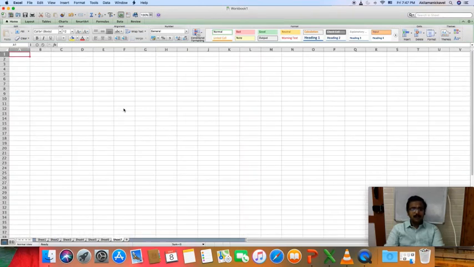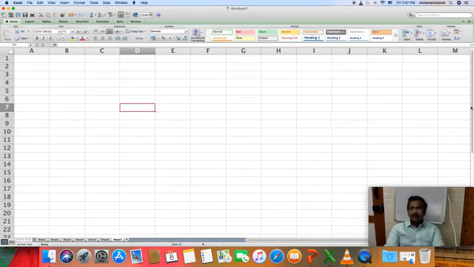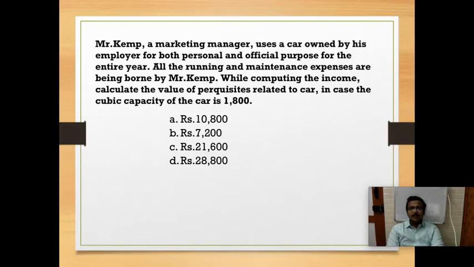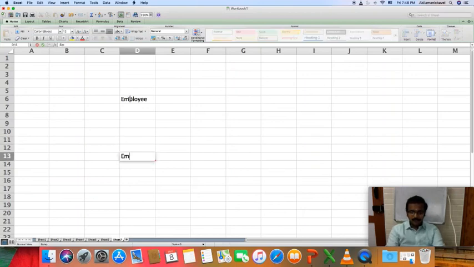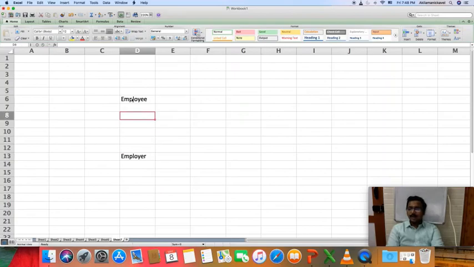One situation is where expenses are borne by the employee, and the other is where expenses are borne by the employer. If expenses are borne by the employee and the cubic capacity is less than 1600 cc, the value of perquisite is 600 per month.